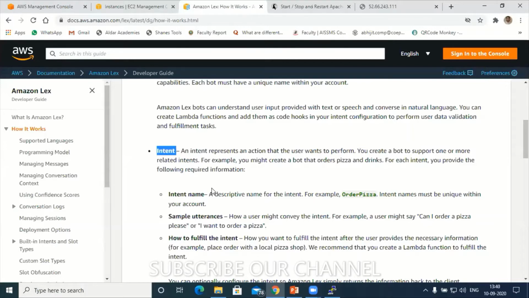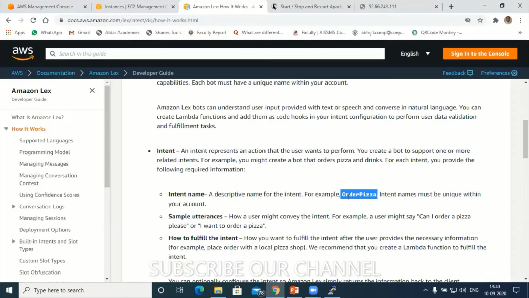Any activity or object which gives certain kinds of actions in the chatbot is called an intent. Imagine I'm going to design one chatbot for pizza ordering. I'll give the name of that chatbot as order pizza. Order pizza is the intent over there.